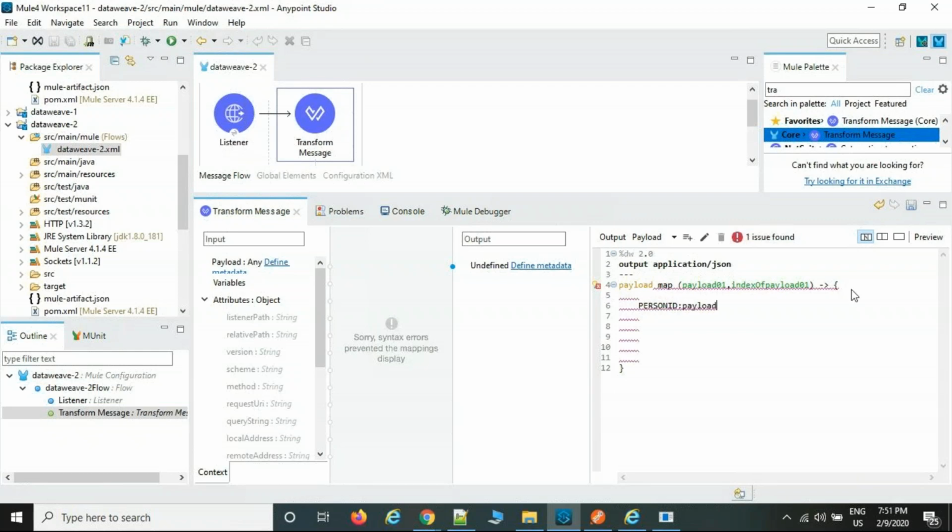Now all the values are stored here. Person ID. Last name: payload 01 dot last name. After that first name: payload 01 dot first name. Address: payload 01 dot address. City: payload 01 dot city. This is how we are going to write the DataWeave code if you have a list of persons.